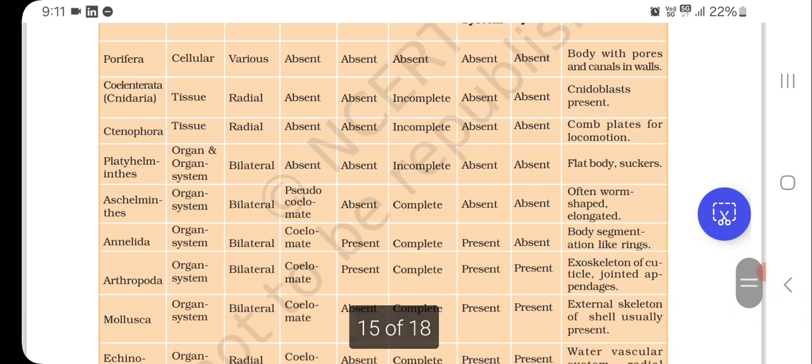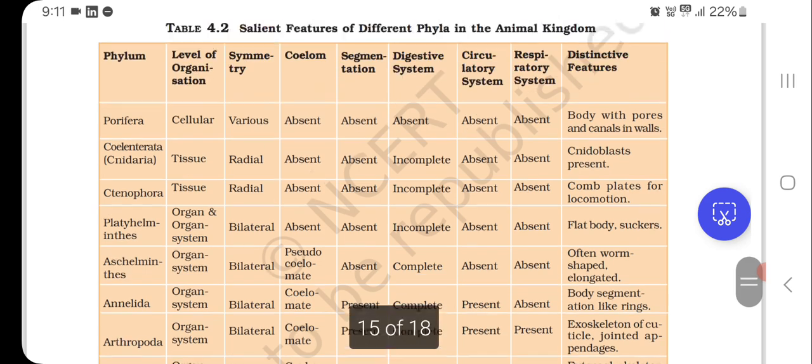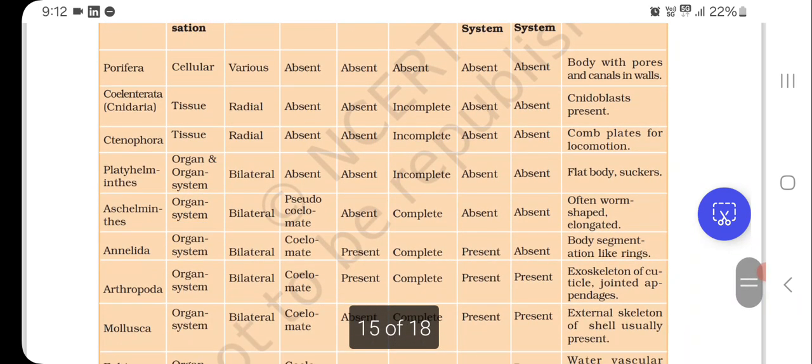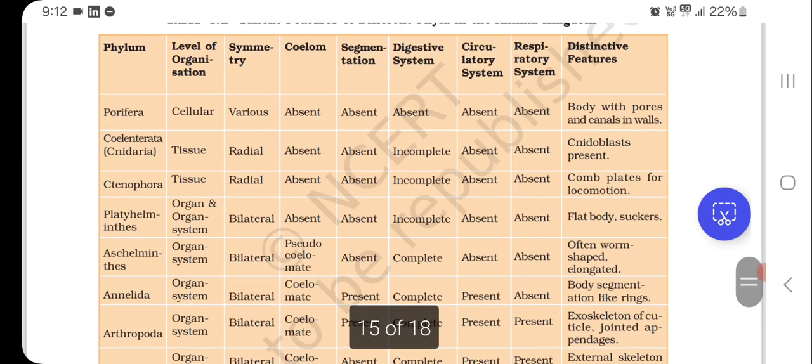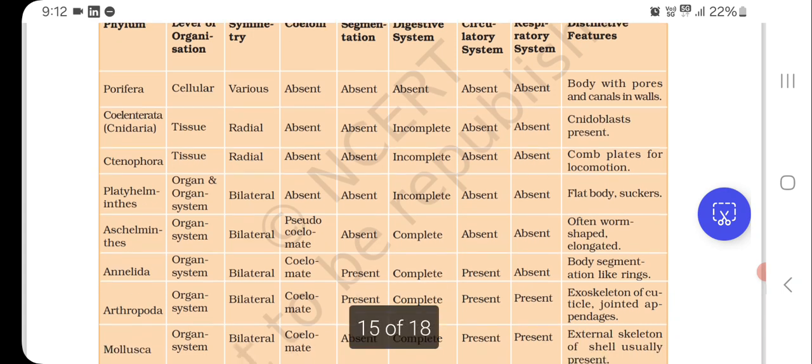Aschelminthes: organ system level organization, bilateral symmetry, pseudocoelomate, segmentation absent and digestive system complete, circulatory and respiratory systems absent. Specific features are often worm shaped, elongated.